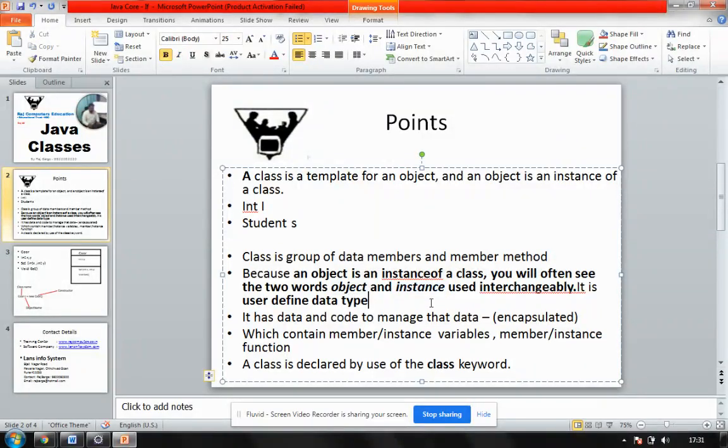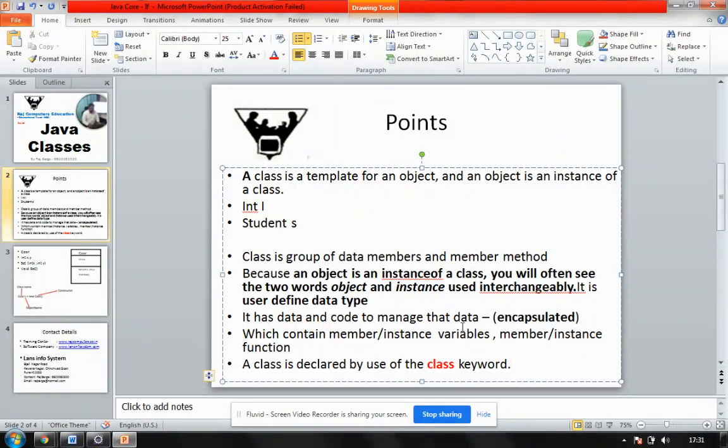we'll be saying instance. Third important thing: when we talk of data and its code, we bind them together, and that process is called encapsulation. So what is encapsulation? The process of binding your data and code together. In a class, we'll be having data members or instance variables, and member functions or instance functions. So all are the same. And last and very important thing, every class has to begin with the keyword class.